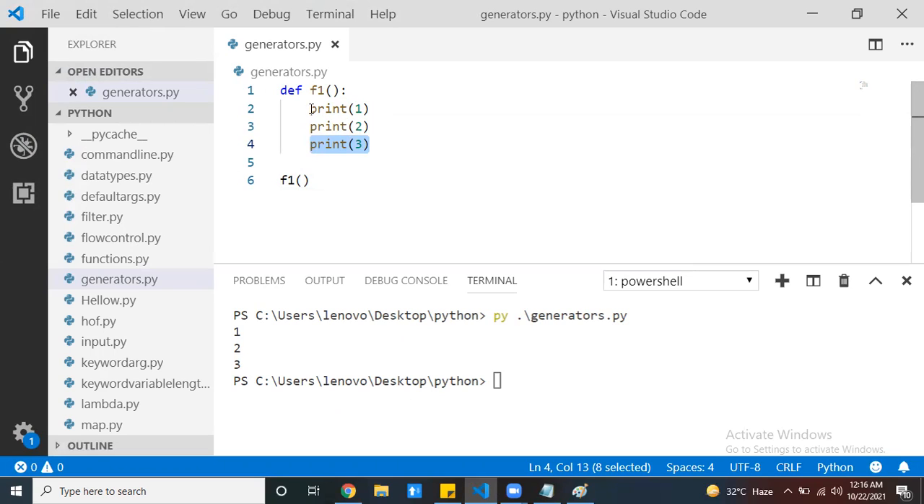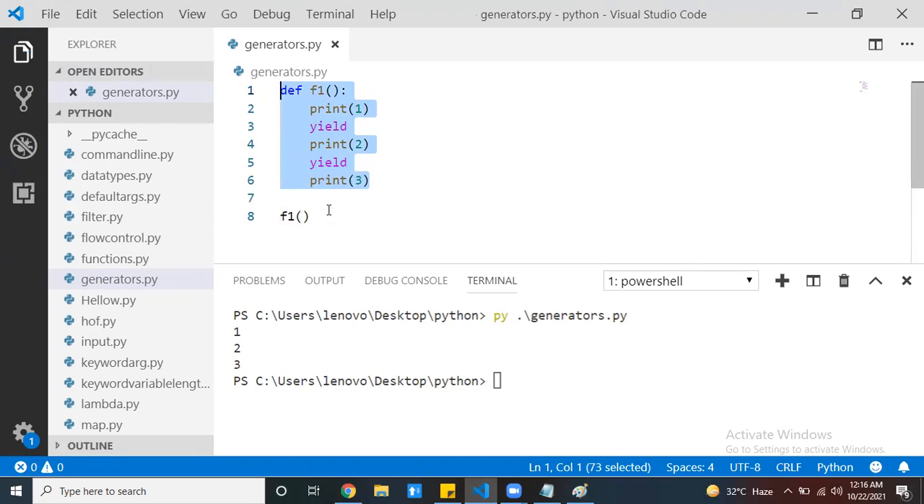But by using generator functions, we can stop the execution flow. Up to here only I want. After some time I want to call this statement. After some time I want to call this statement. How is it possible? By using generator functions. How do we create a generator function? Inside the function, if you find this yield keyword, we can say the function is a generator function.